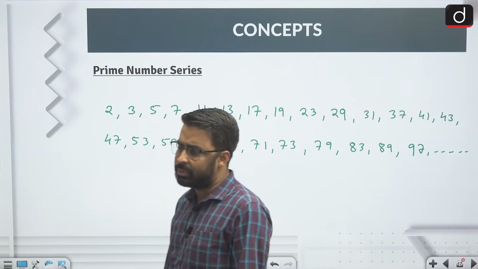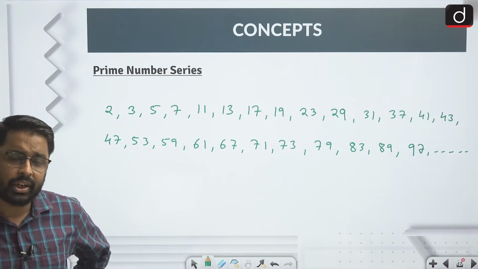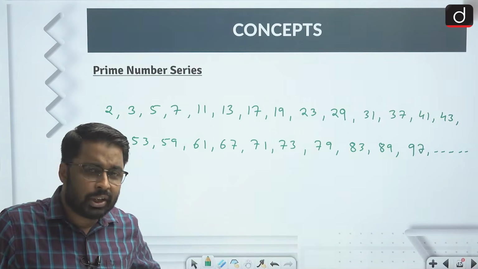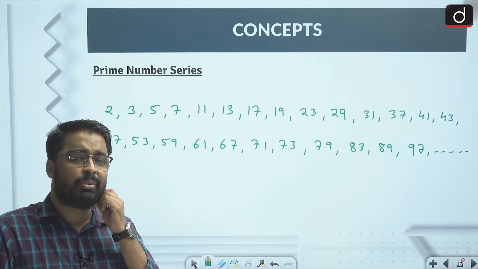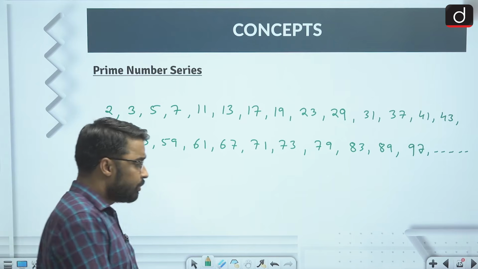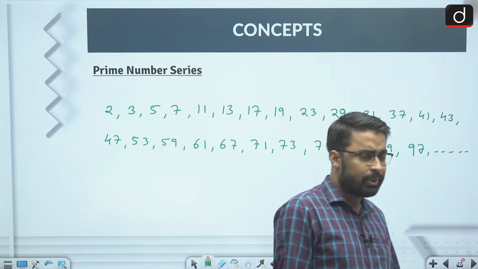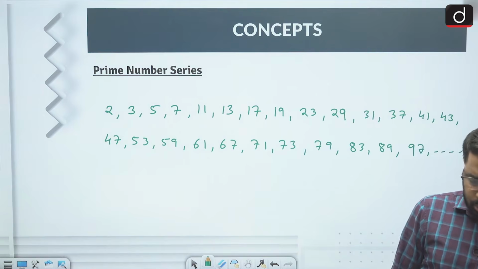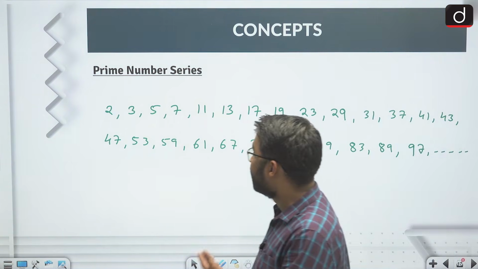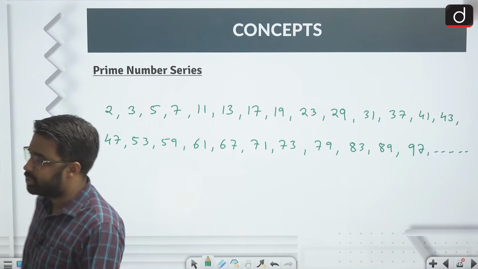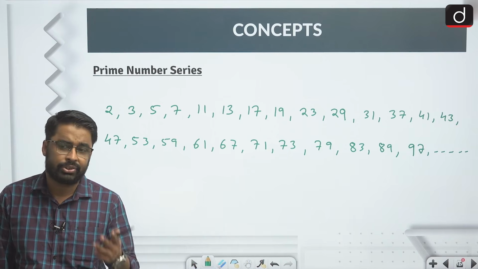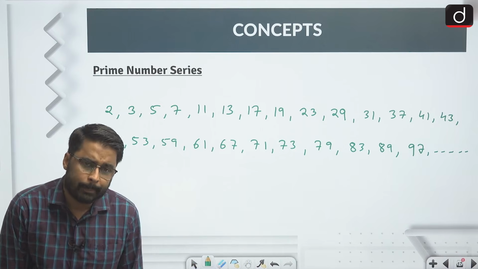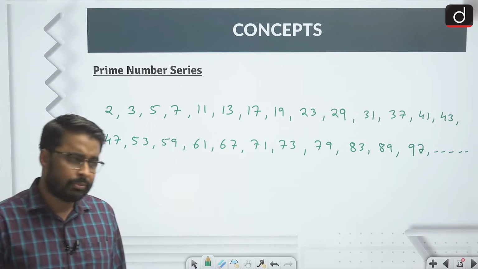If you can somehow memorize till 150, that would be great to you, right? Google it, prime numbers from 100 to 150, and try to memorize them also. If you can memorize numbers till 150, it will be great for you, because it is going to help you solve the questions of classification, as well as prime number series, and also the questions of analogy as well, right? So it will be a great help for you.